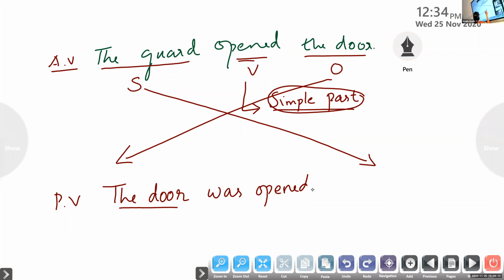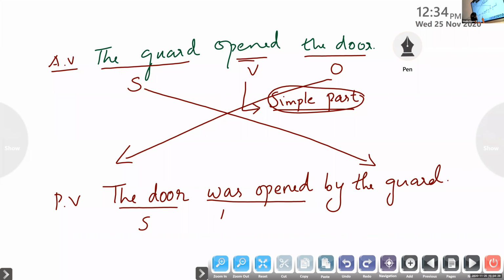Very good. Opened by the guard. By the guard. Very good. Ma'am, because in the subject it is the guard. Excellent. So we have got the subject now. We have got be plus the past participle form of the verb now. We have used the preposition by now. And this one is the object.